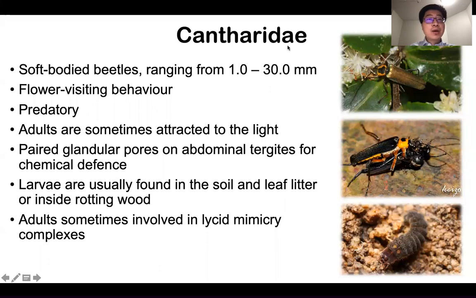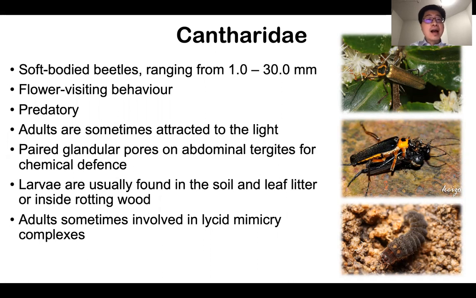Cantharidae beetles are soft-bodied terrestrial beetles of small to middle size. Their adults usually visit flowers during spring to summer and can be easily collected by sweeping the vegetation. They are also opportunistic predators preying on other invertebrates, and some species can be attracted to light. They have paired abdominal glands secreting chemical defensive compounds when threatened. Cantharidae larvae are also predatory and can be collected in the soil, leaf litter, or inside decaying wood.